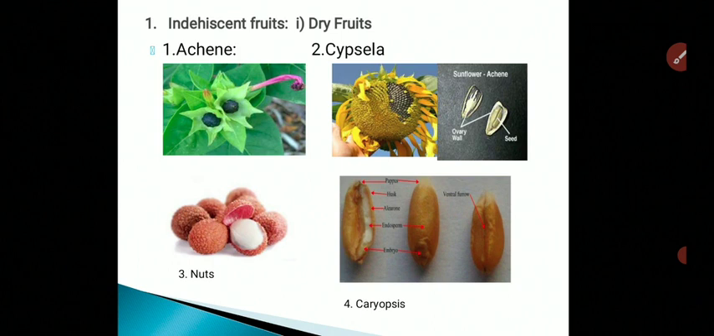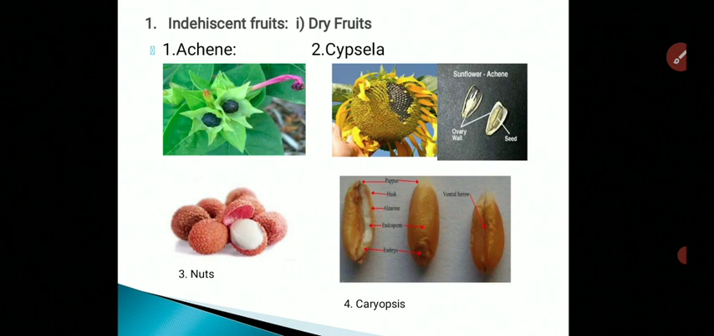And lastly, the indehiscent dry fruit, that is caryopsis. Caryopsis is a fruit similar to the above two, but the fruit wall is fused with the seed coat, as seen in wheat. The seed coat and the fruit wall are both fused together, and that's why this dry fruit is called a caryopsis. Most grains, such as wheat, show the caryopsis type of fruit.